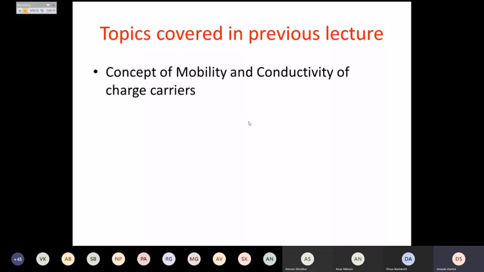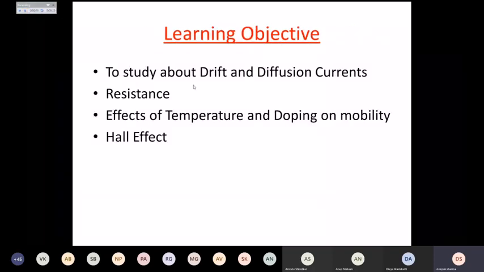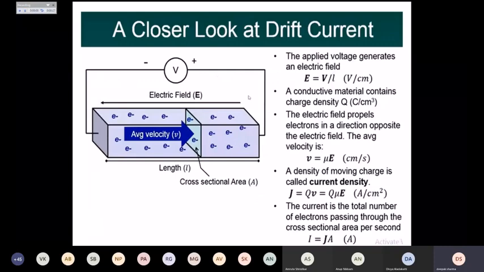In today's lecture, we will be studying about different types of currents, that is drift current and diffusion currents, followed by resistance and effects of temperature and doping on mobility, that is how temperature and doping concentration affects the mobility, and followed by the Hall effect. So coming to the first topic,